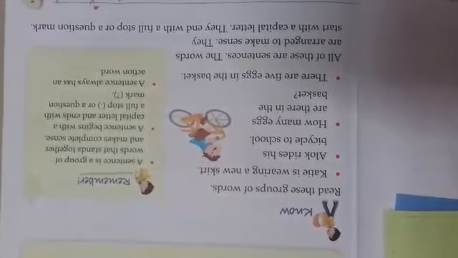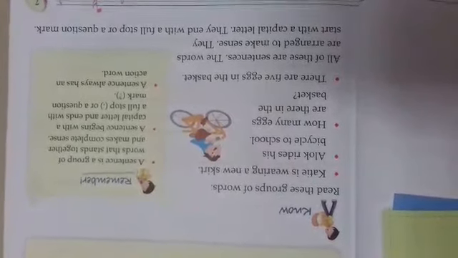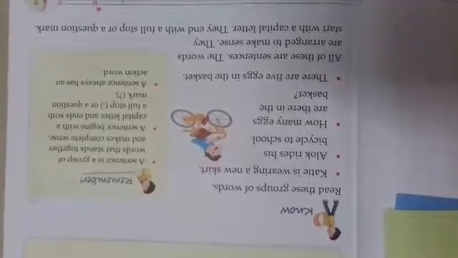If any sentence asks you something, then you have to end the sentence using a question mark. And if any sentence simply gives you information, you have to end those types of sentences using a full stop.